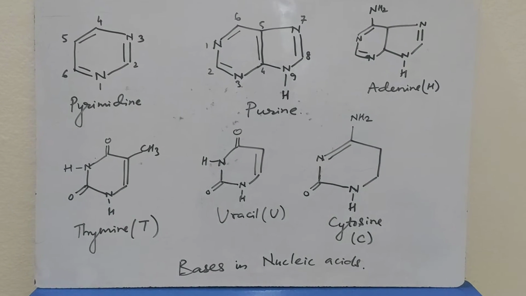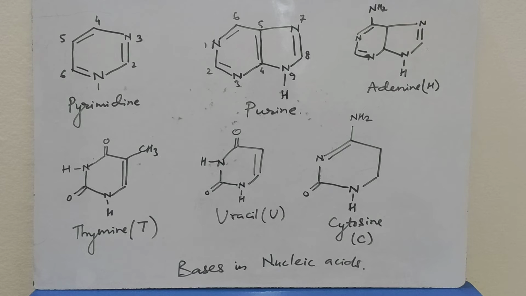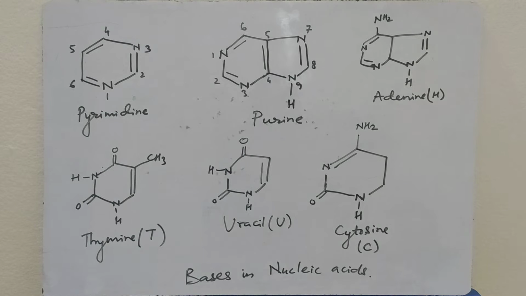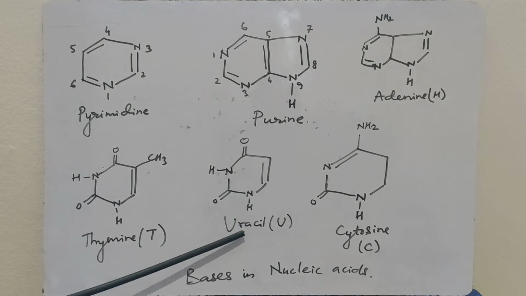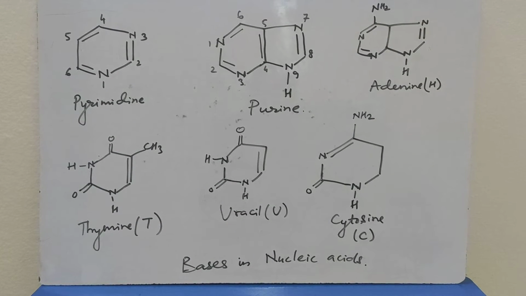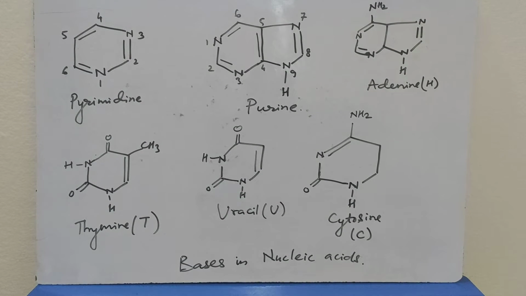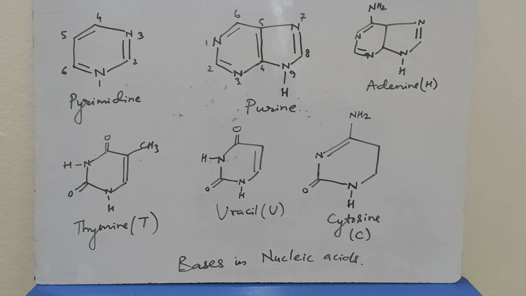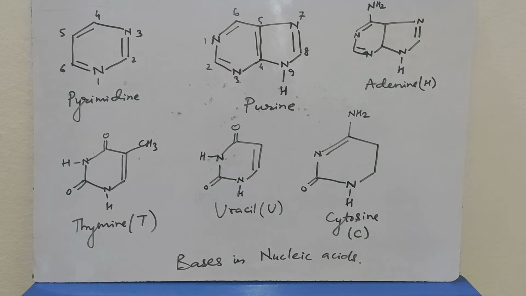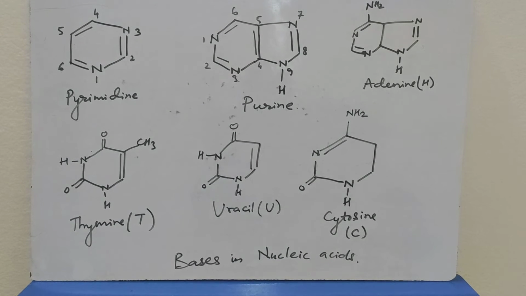So let's see the structure of pyrimidine and purine. As I have already told you, pyrimidine has a single ring structure and purine has a double ring structure. Purine includes adenine and guanine, whereas pyrimidine includes thymine, uracil and cytosine. Thymine is absent in RNA, whereas uracil is absent in DNA. Thymine is present in DNA, whereas uracil is present in RNA. These are heterocyclic nitrogenous compounds, and they are bases in nucleic acid.